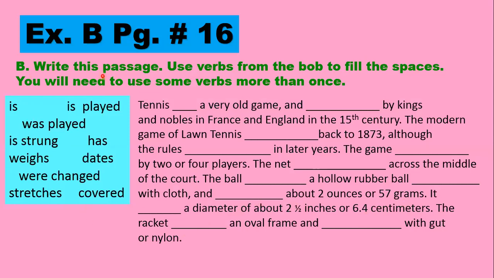Write this passage, use verbs from the box to fill the space. You will need to use some verbs more than once. Okay, so is played, was played, is, strung, has, weighs, dates, were, changed, stretches, covered.